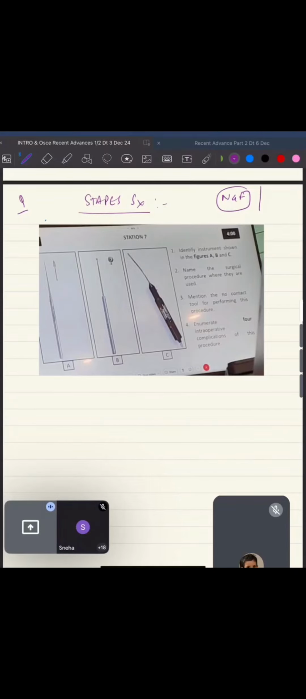Okay, this is your skeeter. This is your perforator, and the name of this is Larkin's hand burr. Larkin's hand burr. Okay. Now the instruments are done. Where they are used: they will be used for your stapedotomy or stapes surgery.